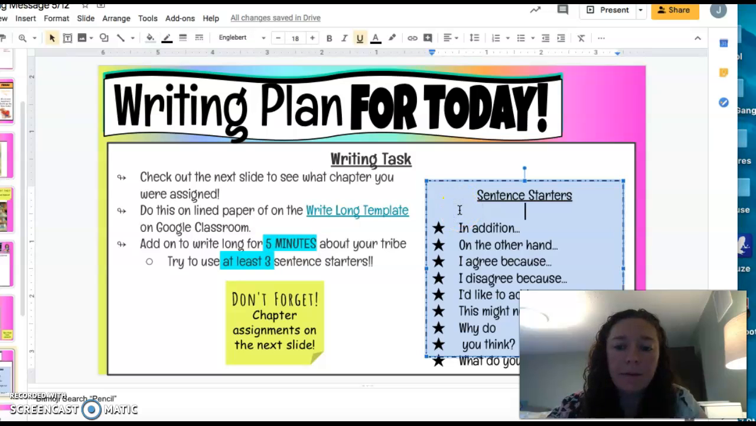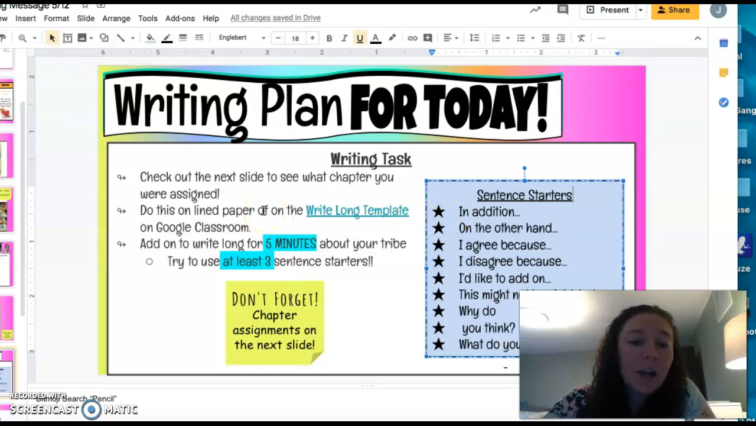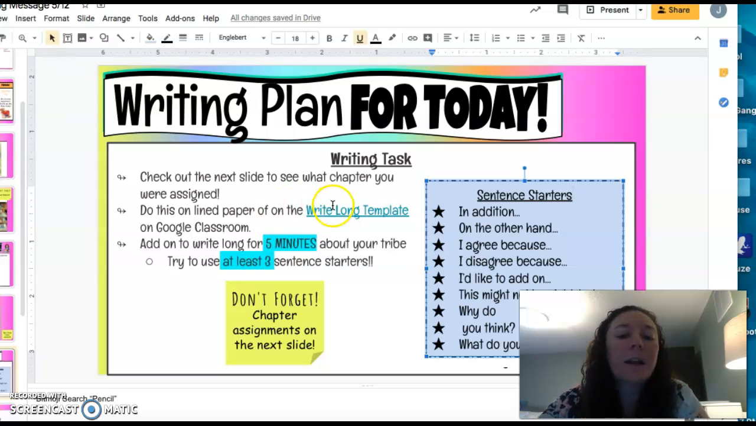Writing for today, you're going to check out the next slide to see what chapter you were assigned. I've already given you each a chapter specifically to focus on, and from here on out, that will be the information when you're researching you're going to want to really focus on. You're going to write long about your assigned chapter. So again, you can continue to use the template that's on Google Classroom or lined paper. Your write long should be for another 5 minutes. This should really give you about half a page of writing. Just for those of you who are only getting like 2 or 3 sentences, that's really not enough. Set the timers, be honest with yourselves, and try to fill up as much of the page as you can.